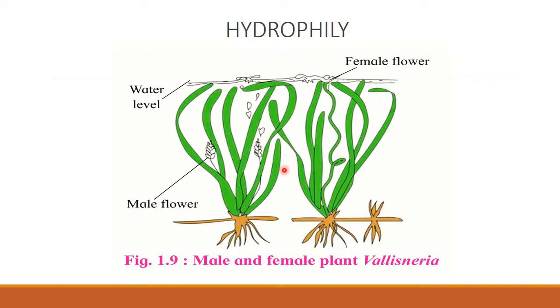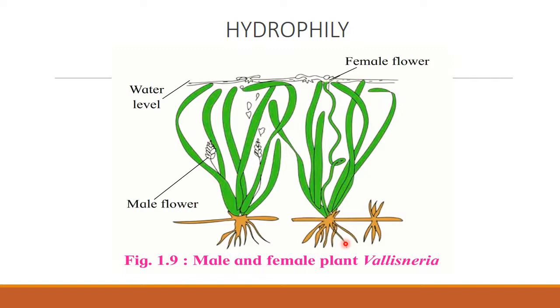hypohydrophily. Here the example given is Vallisneria. It is an example for epihydrophily. Here the pollen grains float on the water surface and reach the stigma of the female flower. Vallisneria is an example for epihydrophily. That means just above the water surface the pollination happens.